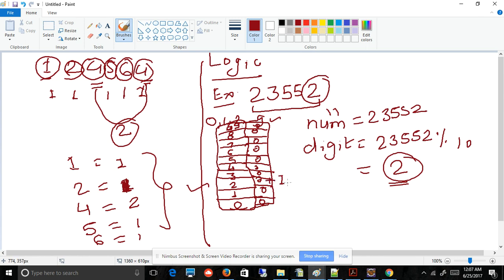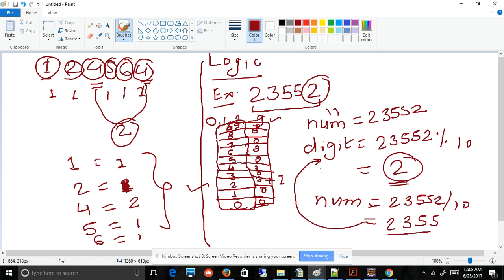it by 1. And then we will assign number equal to 23552 divided by 10. That means now we have this number. Now again, repeat the sequence from here. Again, you will calculate the modulo. Once you calculate the modulo of this 2355, you will get the digit 5.